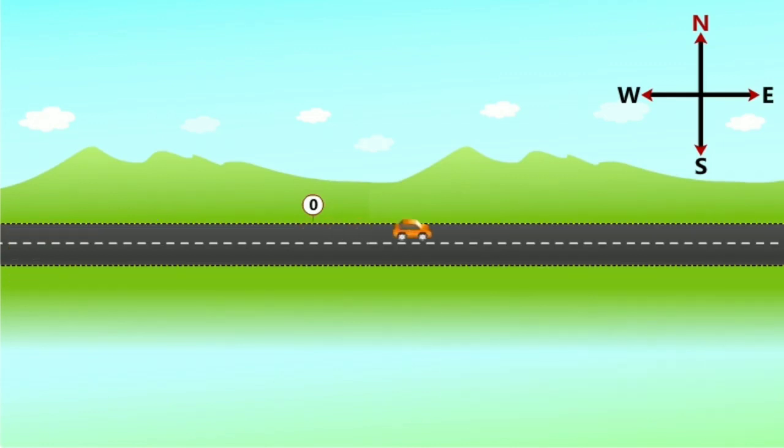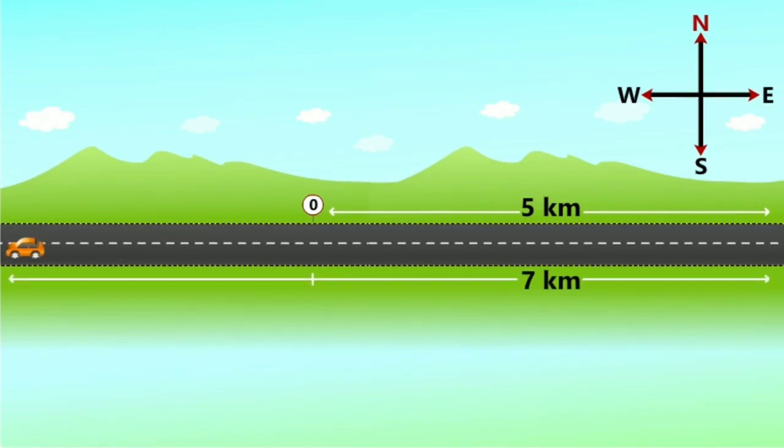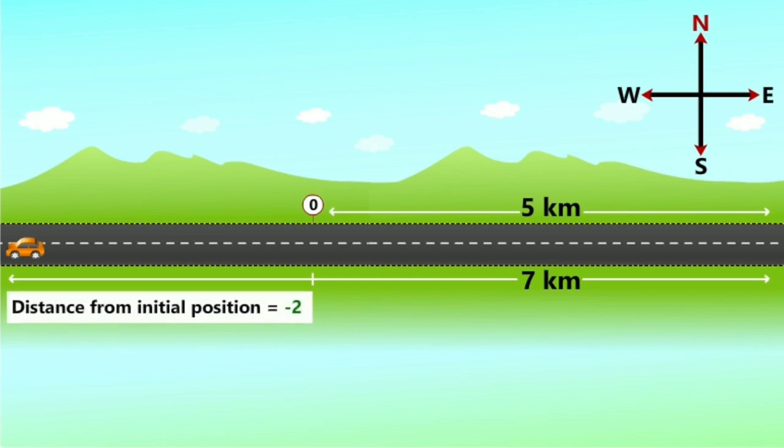The car started from point 0 and moved 5 kilometers forward. Then it turned and started moving towards the same point from where it had started. After traveling for 5 kilometers, it comes at point 0 again. This is the same position from where the car had started. From this position, the car then continues to move backwards for an additional 2 kilometers. Looking at the picture, we can clearly see that the car is 2 kilometers from its original position.